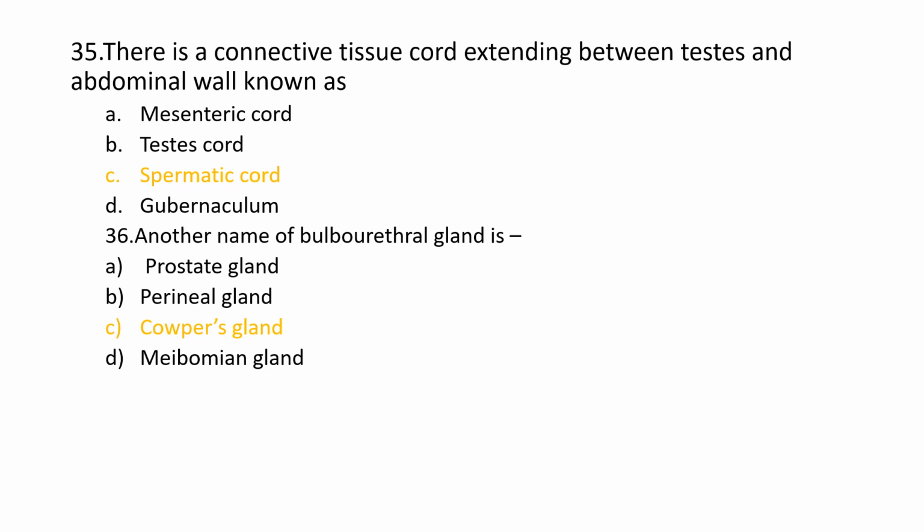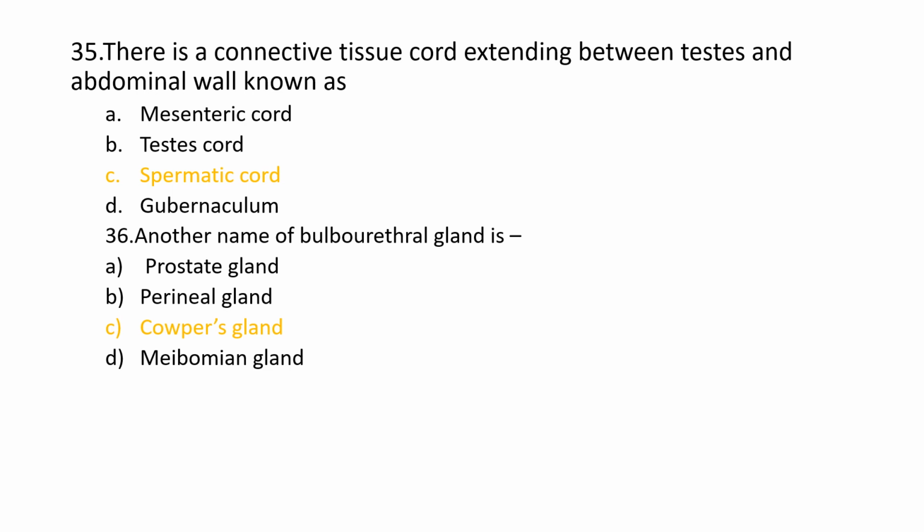The 35th question is, there is a connective tissue cord extending between the testis and the abdominal wall known as option A, mesenteric cord, option B, testis cord, option C, spermatic cord, and option D, gubernaculum. And the correct option is option C, spermatic cord.